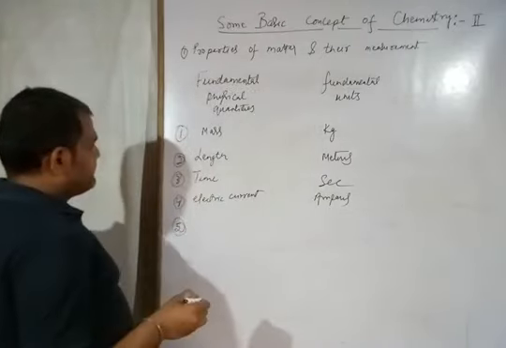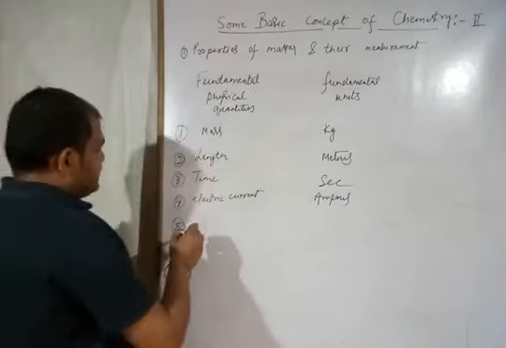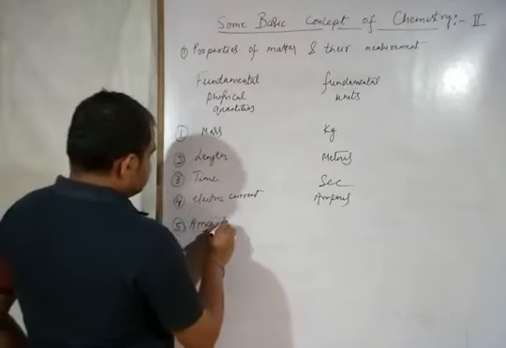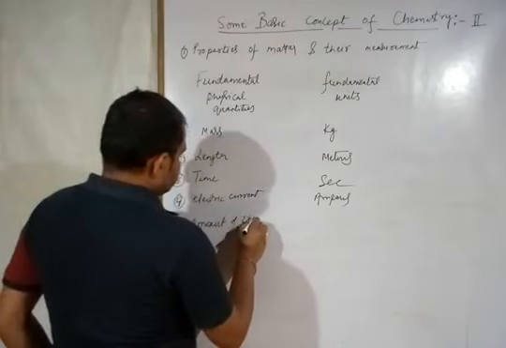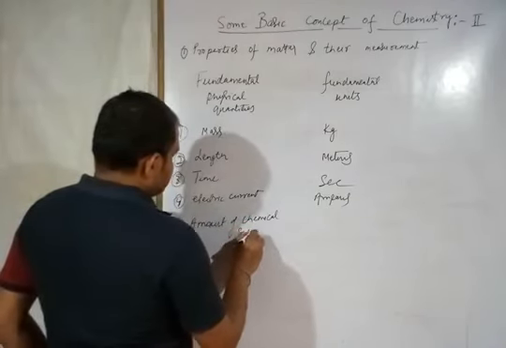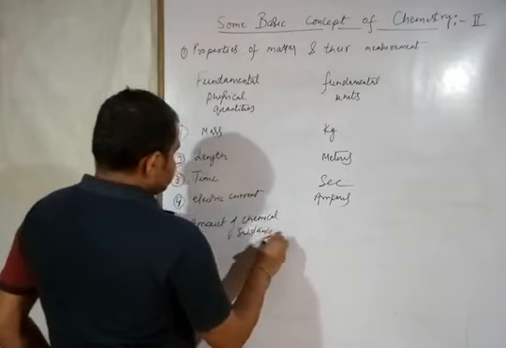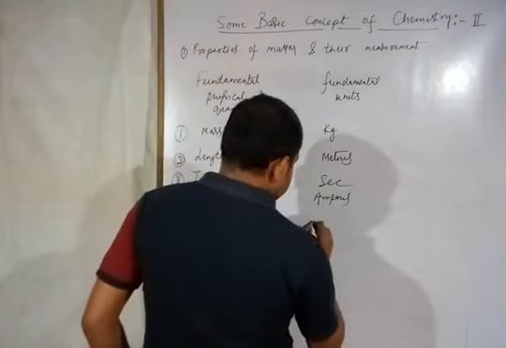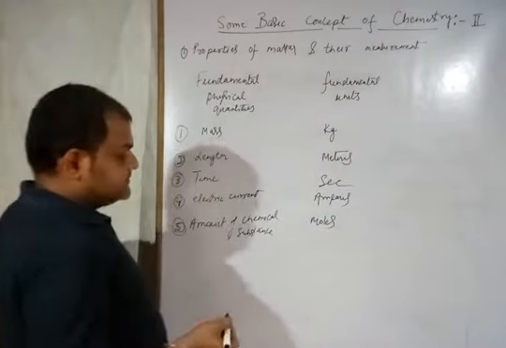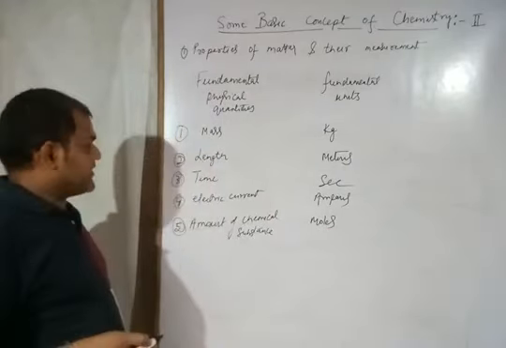Fifth one is the amount of chemical substance, which is expressed in moles. Moles is also a fundamental quantity.